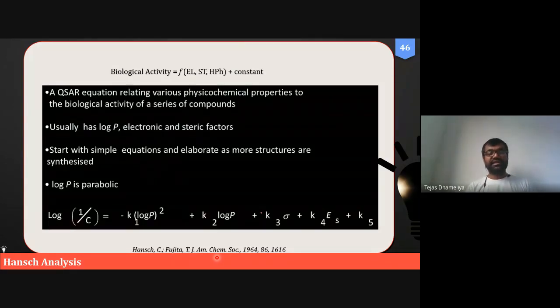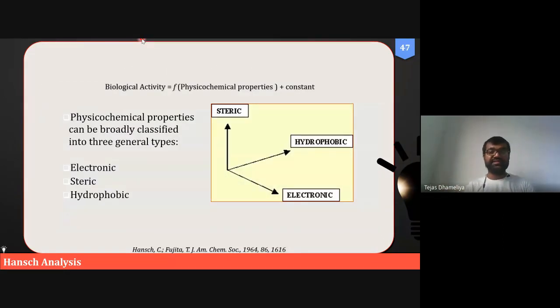So our concern is how to understand the Hansch equation. So friends, this is the kind of graph which wants to explain, in other words, that biological activity is not the concern of only one parameter. It can be a concern of these mainly three parameters.